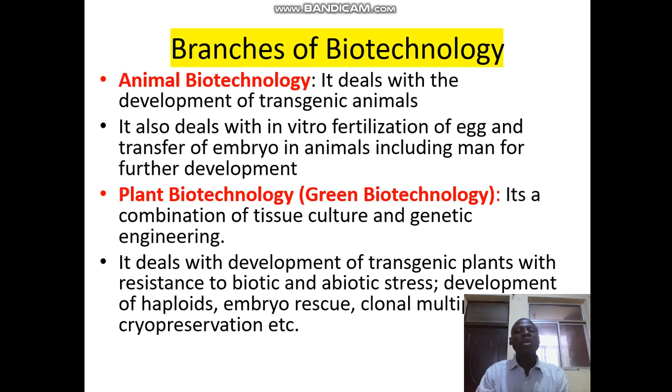We also have one branch of biotechnology which is referred to as plant biotechnology. This plant biotechnology we normally refer to as green biotechnology, and it deals with the combination of tissue culture and genetic engineering. It also deals with the development of transgenic plants with resistance to biotic and abiotic stress, development of haploid, embryo rescue, clonal multiplication, and cryopreservation. It is very important to say that animal biotechnology and plant biotechnology are agricultural biotechnology. I will normally refer to them as green.